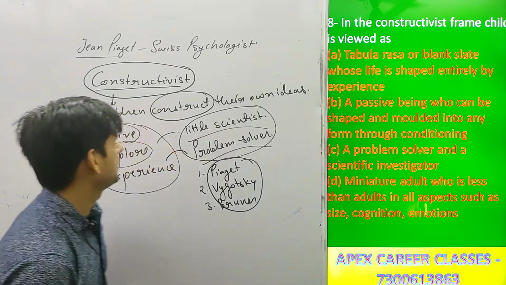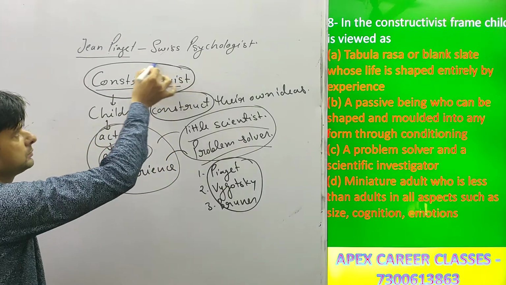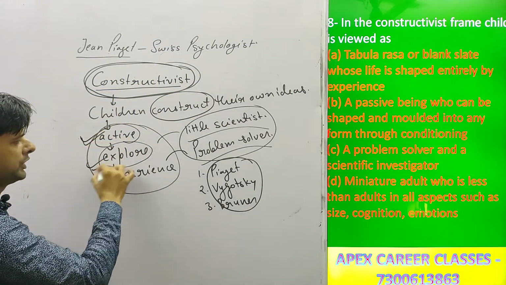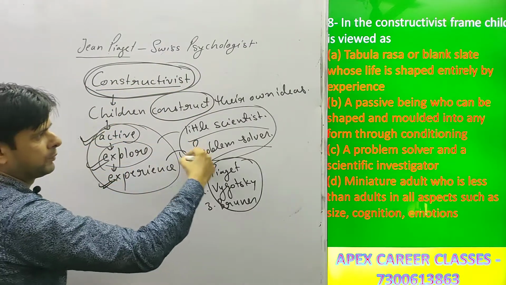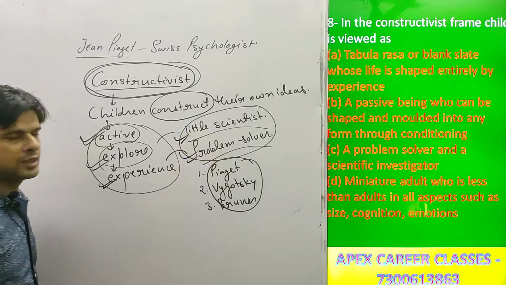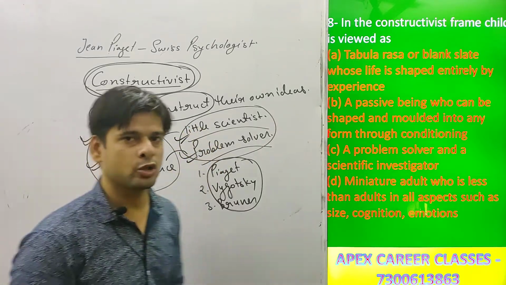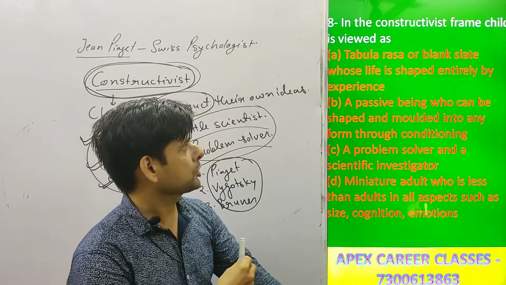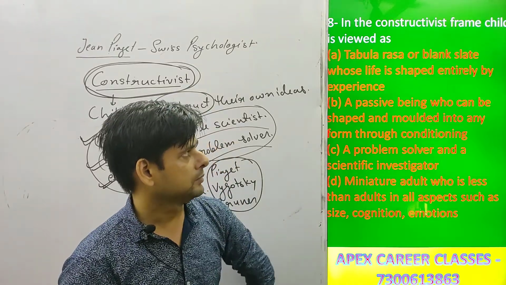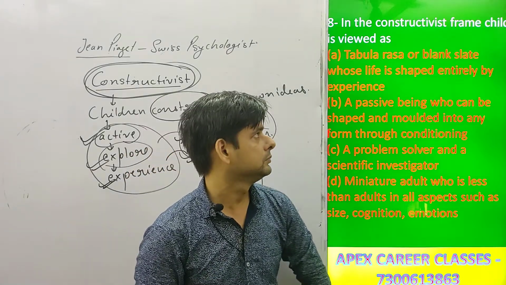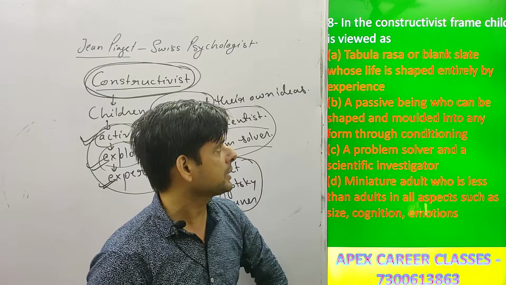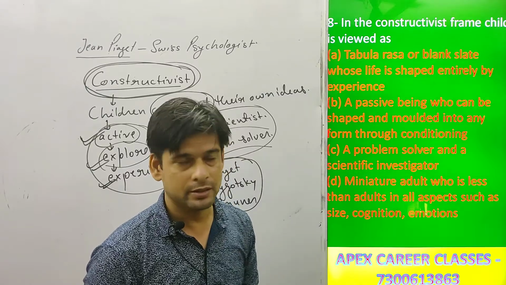If the question is regarding constructivism, then the answer will be related to activation, exploration, experiences, problem solving, or you can say scientific attitude towards solving a problem. So let's go to the options. The first option is tabula rasa. It means blank slate, whose life is shaped entirely by experience.